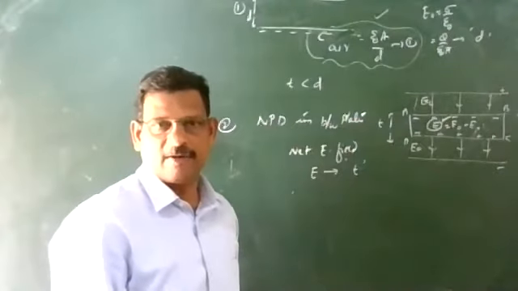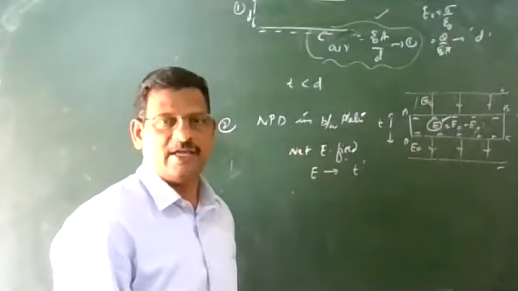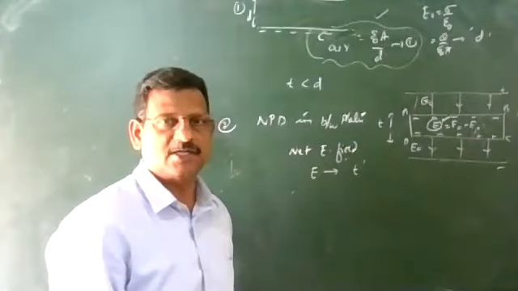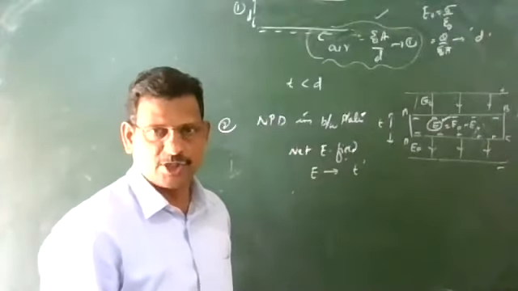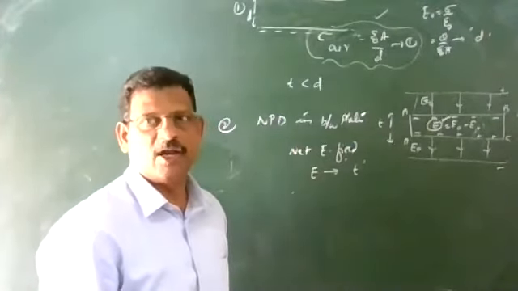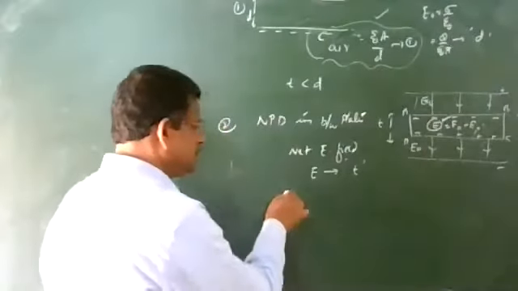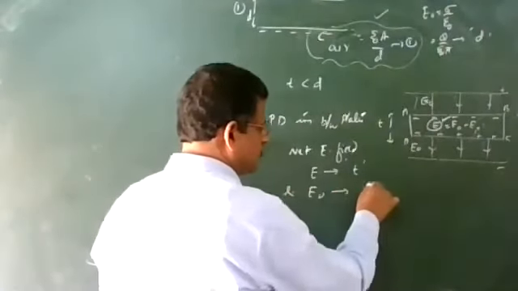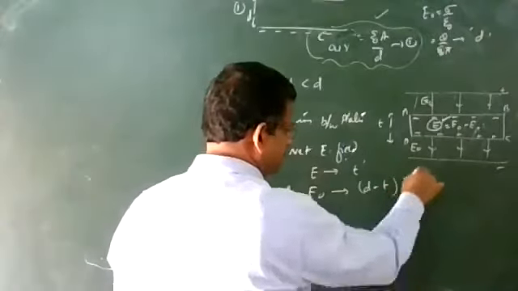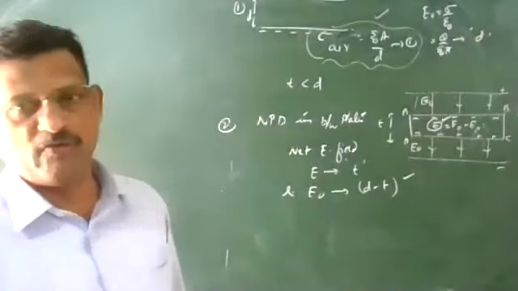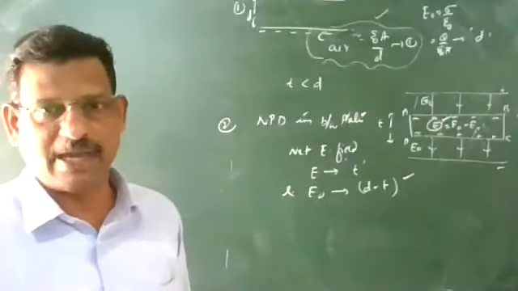Inside the dielectric slab the net electric field is E, existing over the distance t. In the remaining region, above and below, the outside electric field E naught is existing, and E naught is existing over the distance D minus t. So two different fields are acting over two different distances.